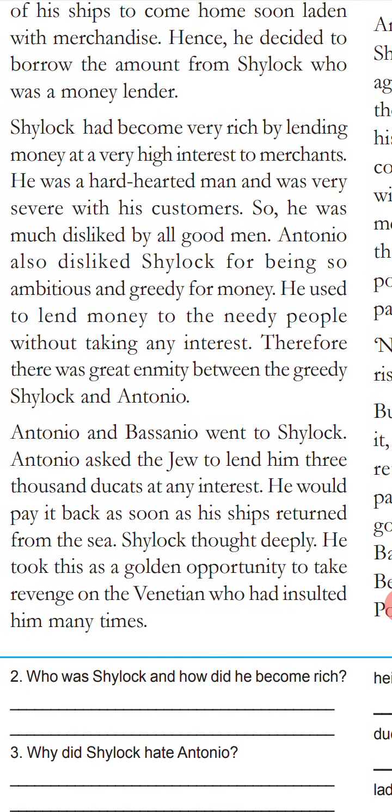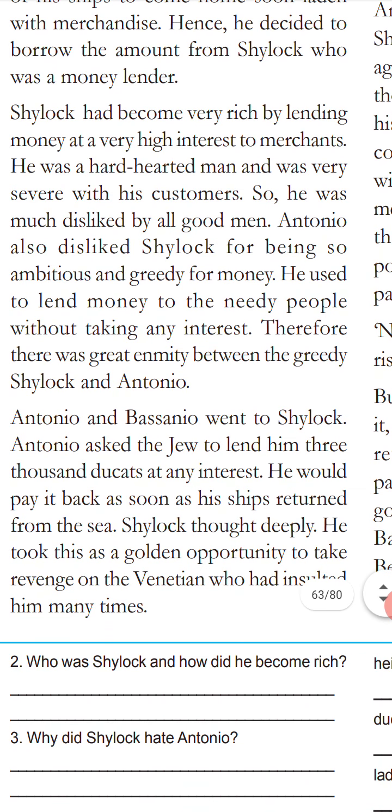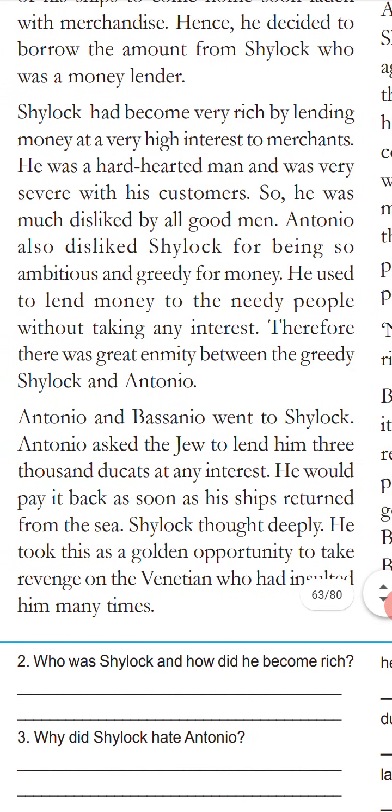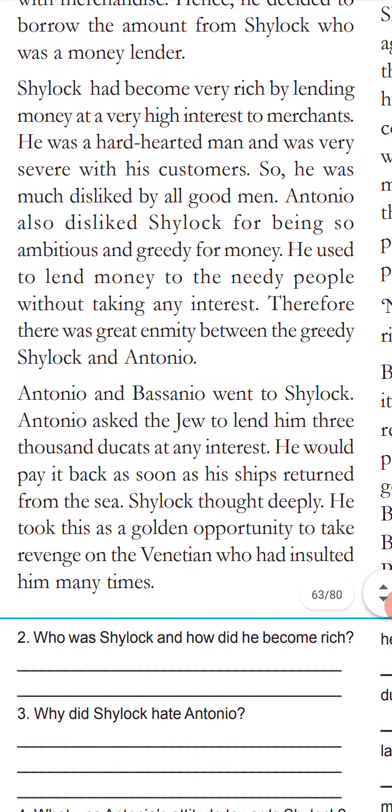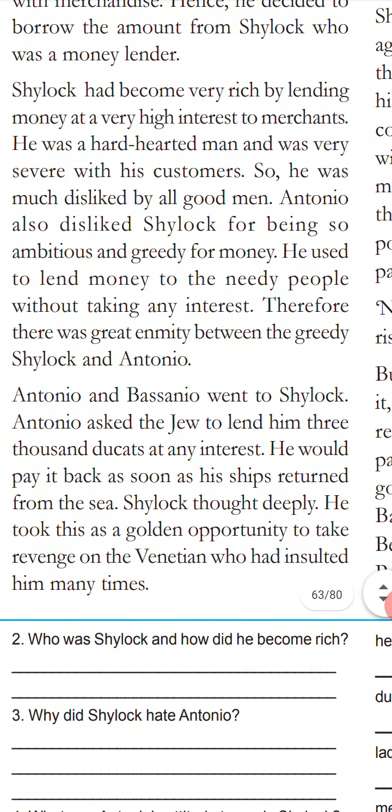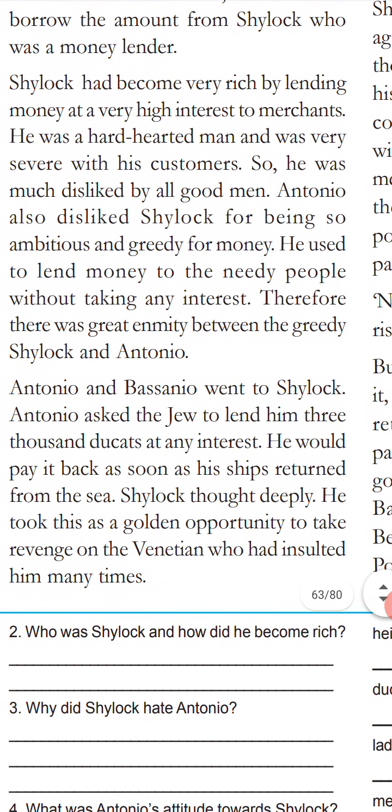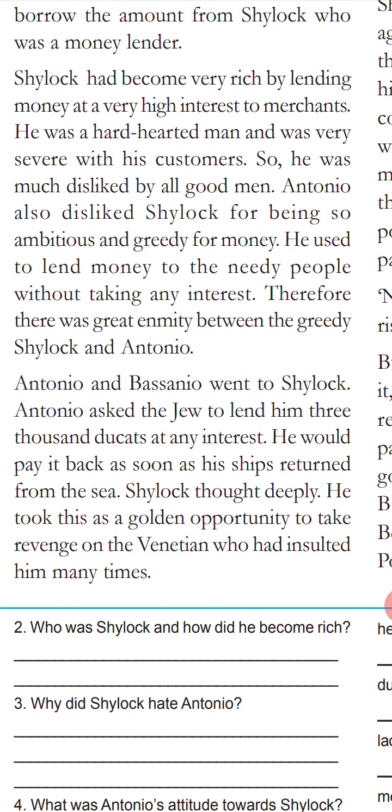Antonio asked the Jew to lend him 3,000 ducats at any interest. Jew means a special caste. Okay, caste, you know caste? Yes. How much money did Antonio borrow from Shylock? Antonio borrowed 3,000 ducats.